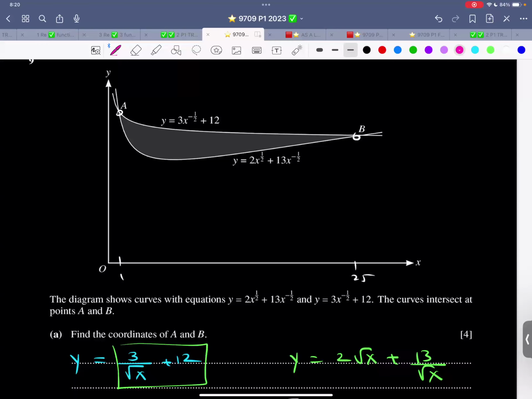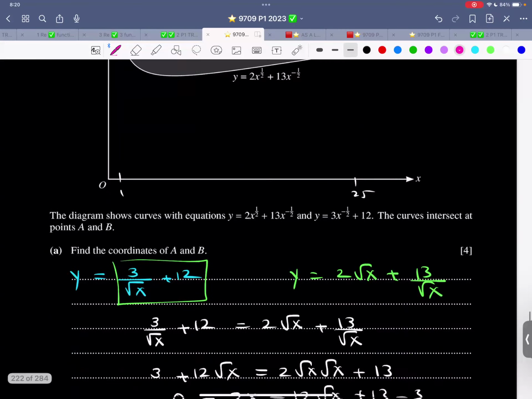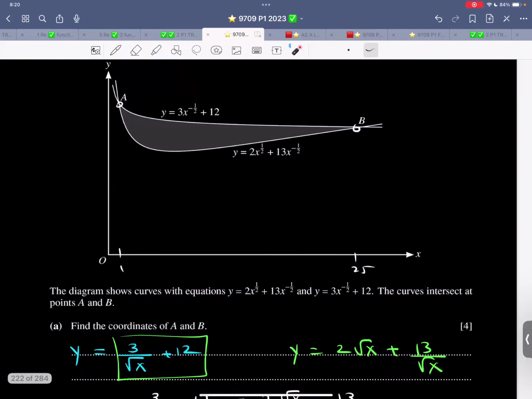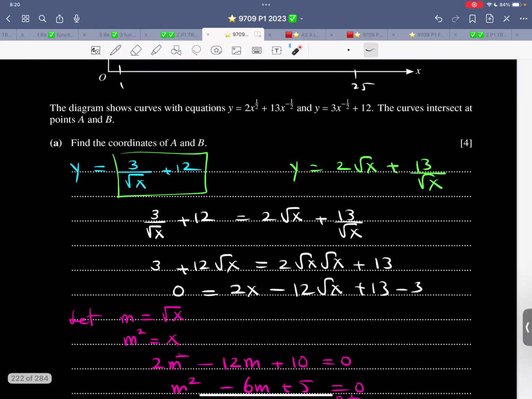The diagram shows the curve with equation such and such. The curves intersect at point A and B. Find the coordinates of A and B. This is 3 over root x plus 12. This is 2 root x 13 over root x. They both are equal to y. And grab this thing from here. Let me just highlight this.